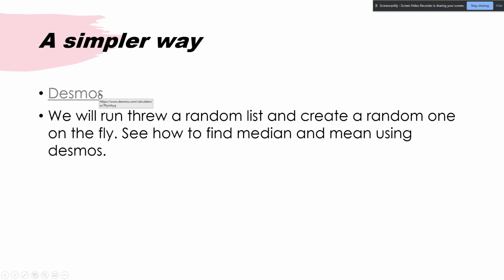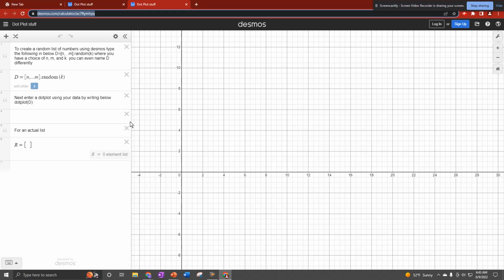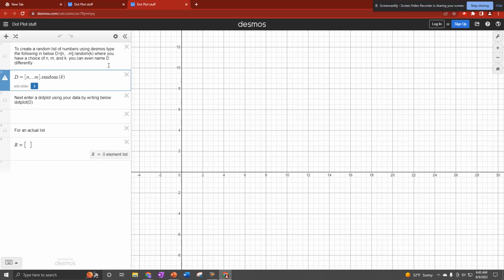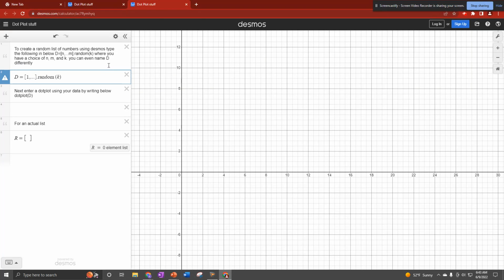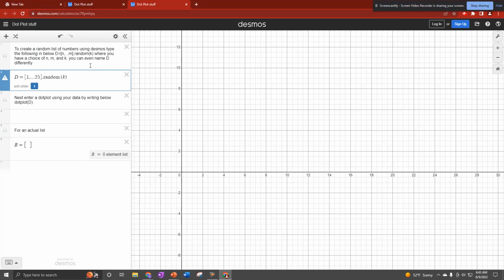So if we click on this Desmos, what we'll get is dot plot stuff. To create a list of numbers in Desmos, you have to type the following below. So basically D, M, random K. You have your choice of M and K. You can even name D differently. So for instance, if we were to say 1 and, I don't know, how about 25?